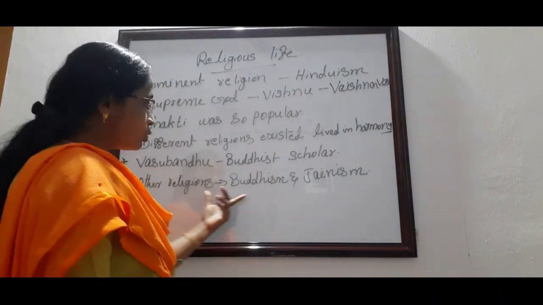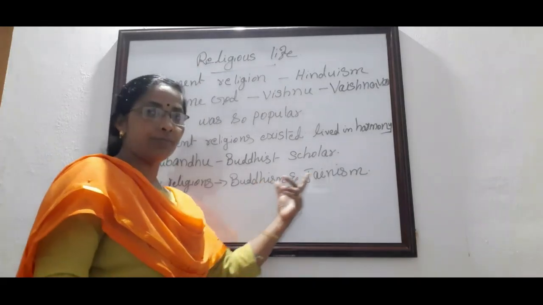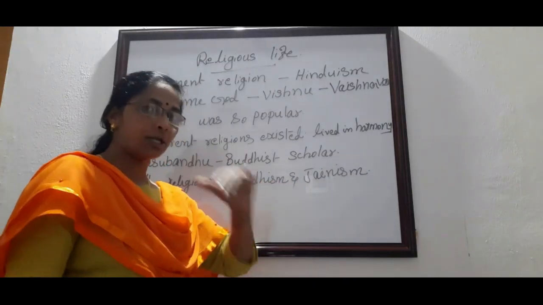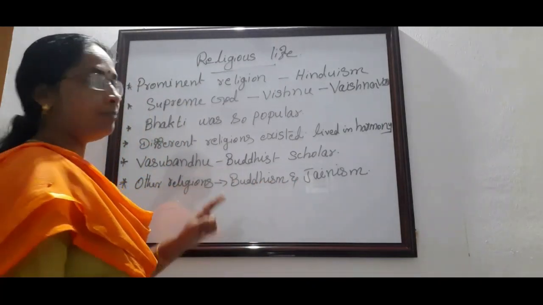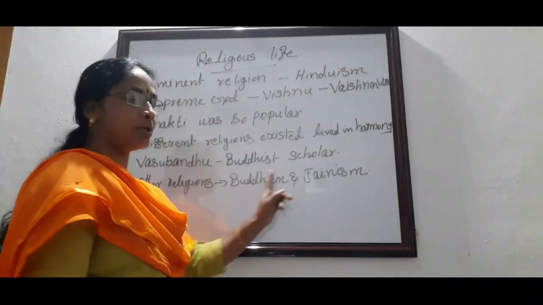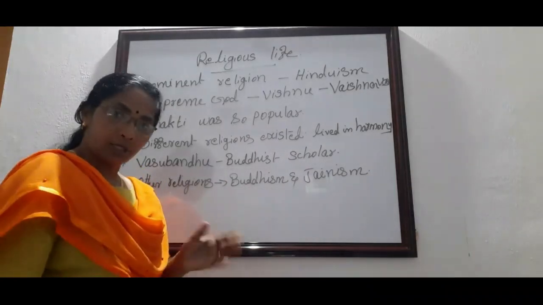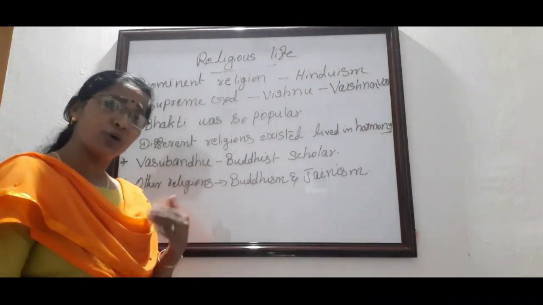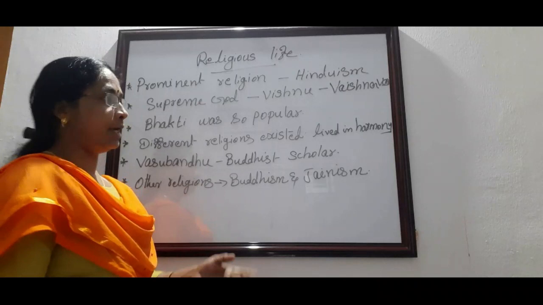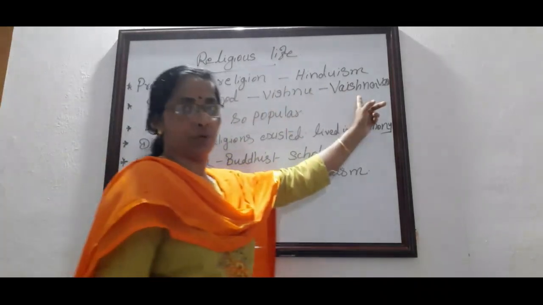Other important religions also existed there, Buddhism and Jainism. Mainly three religions existed during that period. They are Hinduism, Buddhism and Jainism. There were no other religions at that time. The Hindu religion was divided into a number of divisions or sects. The most prominent among them was the Vaishnavas.